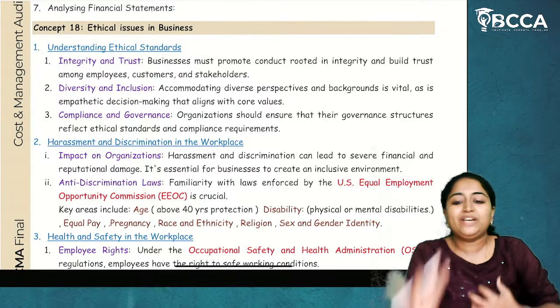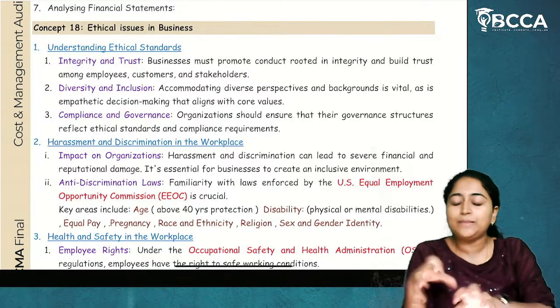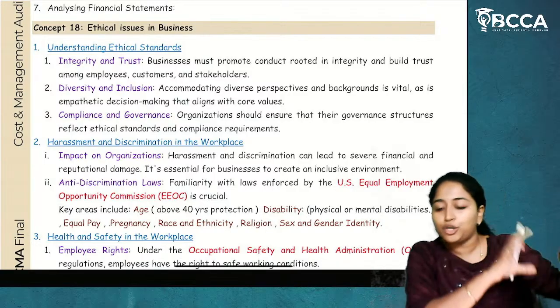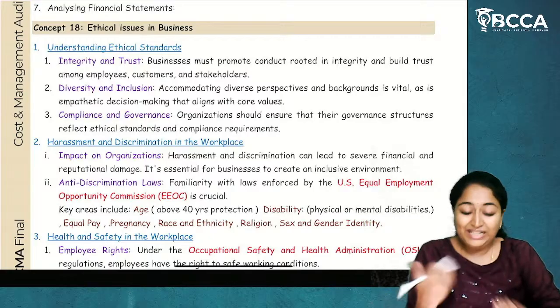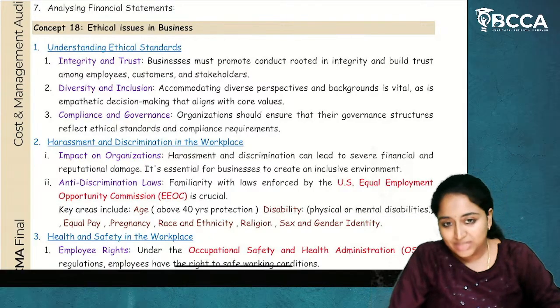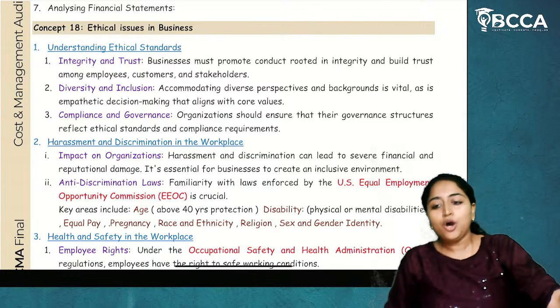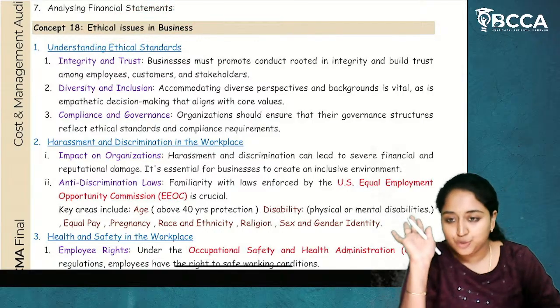Who will build this straightforwardness? If management follows all this, then automatically employees and the workers in the organization will also follow this. So, always there should be integrity and trust between the employees, customers, and stakeholders. That has to be taken care of by the organization. If they are not taken care of, then it is an ethical issue.